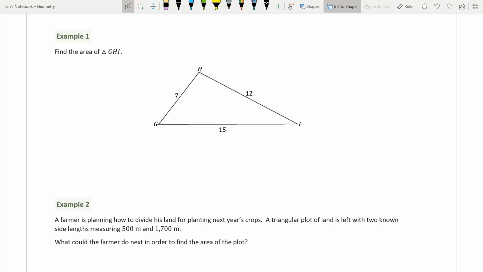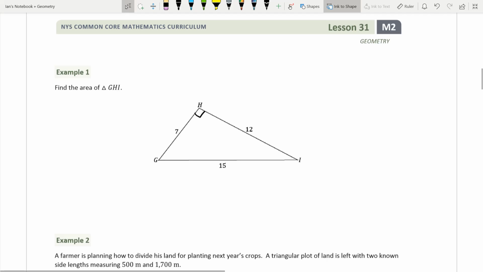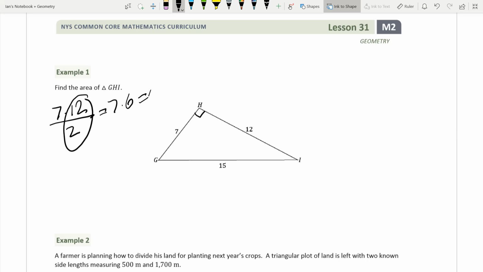Alright, so it looks to me that we have a right angle right here. I'm going to assume that because we have no other measurements to do this. We have no angle measures. So if this is a right angle, we're going to get 7 times 12 divided by 2. 12 divided by 2 equals 6. We get 7 times 6, 42 square units, if this is a right triangle.